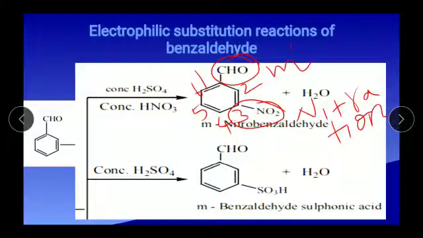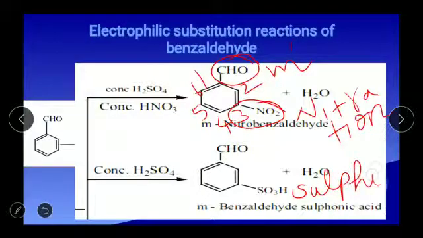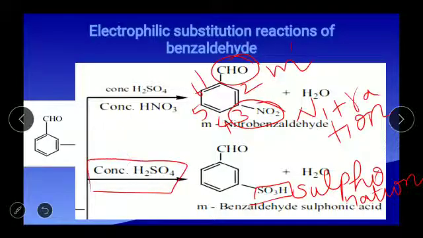In the meta position, the SO3H group is substituted. It is named as sulfonation. What is the name? Sulfonation. The substitution of SO3H is named sulfonation: SO3H substitution in the presence of concentrated sulfuric acid in the meta position.